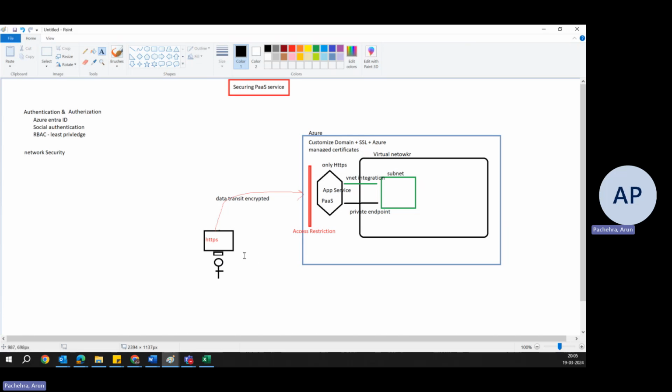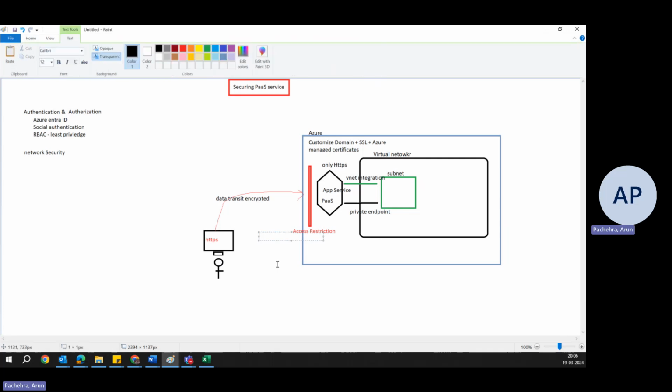So now, see, the network is secure, authentication and identity are secure. Now the traffic which is coming, data in transit, is secure, and you have a customized domain bound with the SSL, and you have the managed certificate, all through Azure. Okay, you can also bring your own certificate. It's not a mandate, but why make it complex, engaging so many people and managing things? Just use the Azure one. All right, so this is all good as of now.